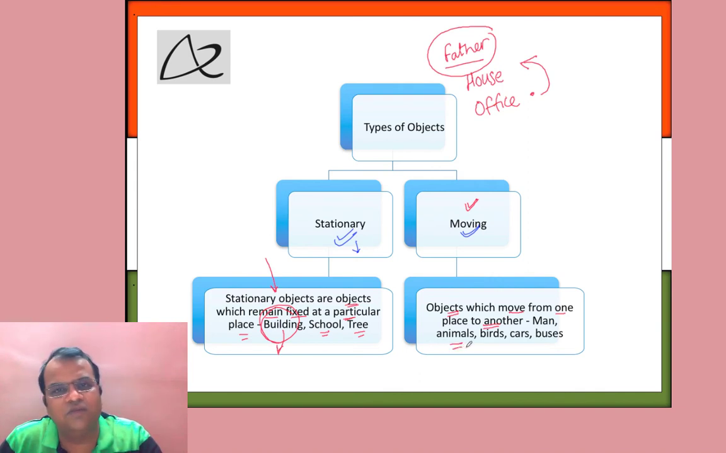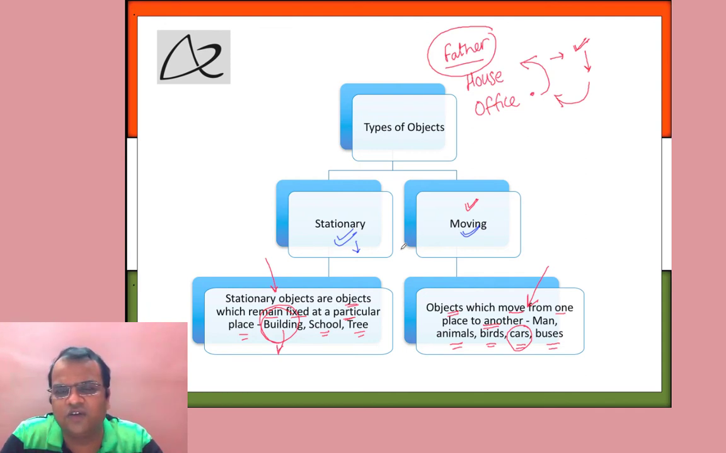Animals again move from one place to other. Birds fly from one place to other. Cars, although when at rest they are in a stationary position, but they are capable of moving from one place to the other. So when your father leaves from the house, he may take your car along. The car moves and then it reaches the office. Similar is the case with buses. So to summarize, a stationary object is an object which remains fixed at a particular place. A moving object, on the other hand, is an object which moves from one place to another.